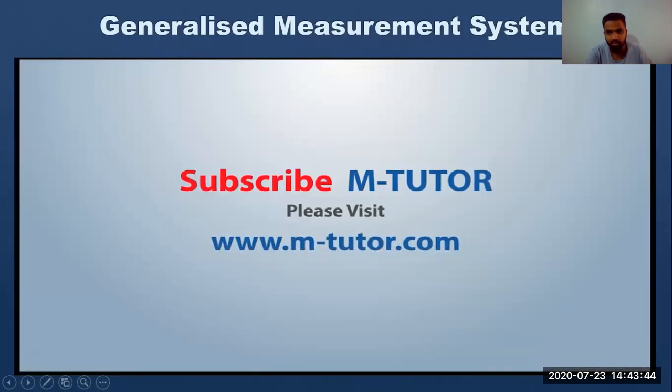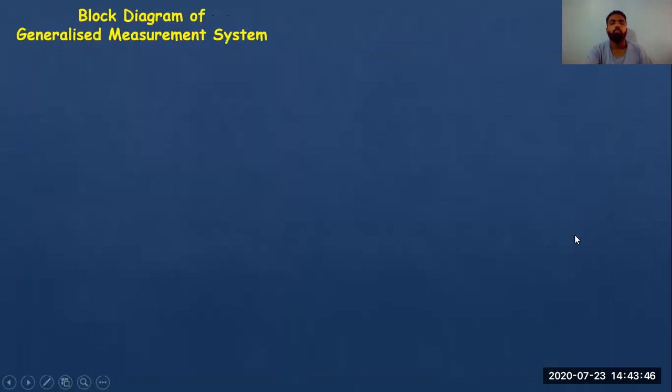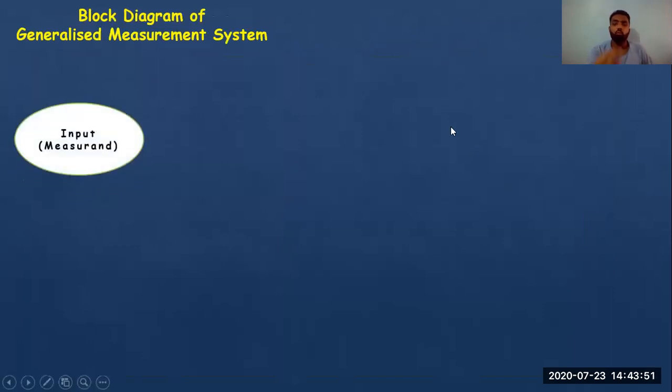How to move to the next slide here? Yeah, block diagram of general measurement system. Just look at this. First will be input. I also call input, based on the books that I've used, the measurand, or the quantity to be measured is called as measurand. Okay, so input is also called as measurand.